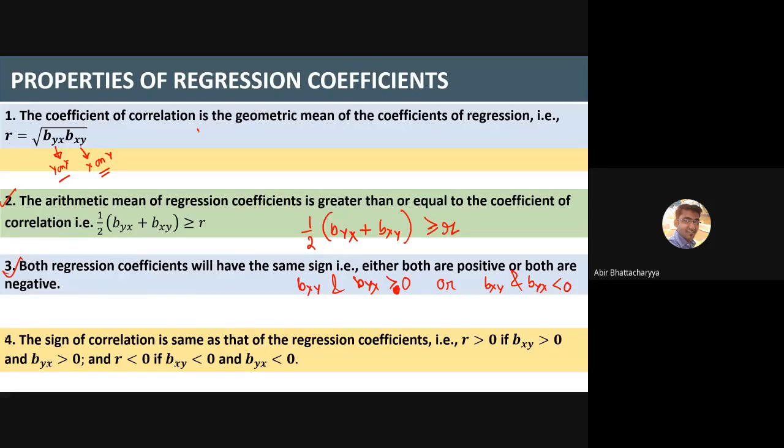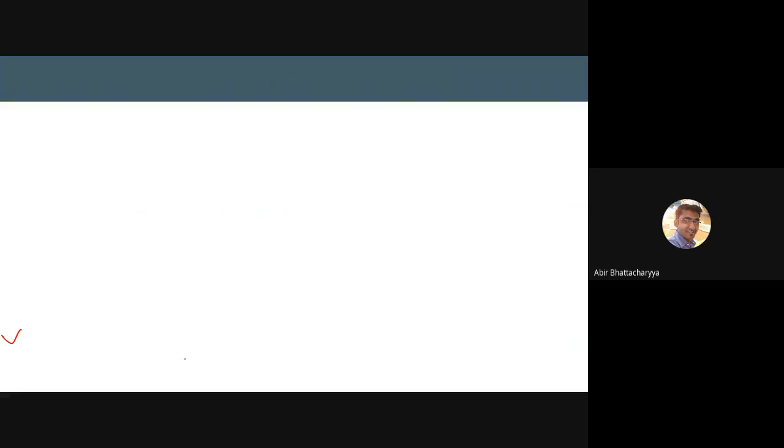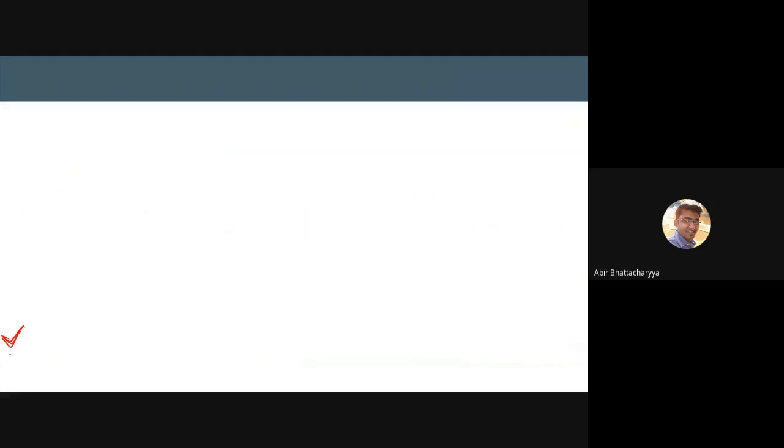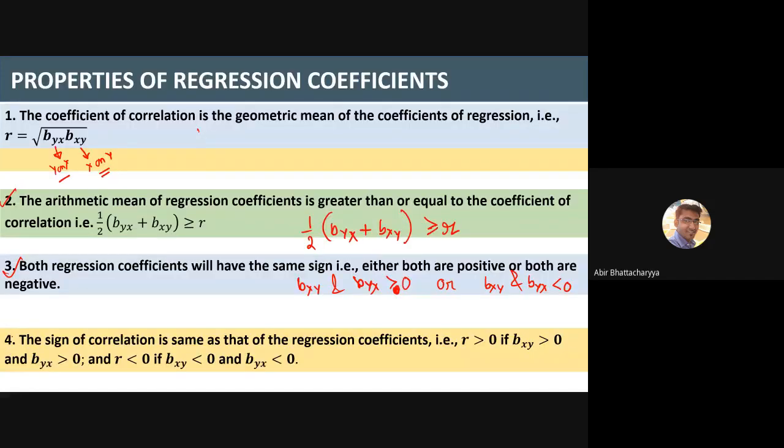The sign of the correlation coefficient is also an important point. It is the same as the regression coefficient sign. That means r is greater than 0, r is positive, if bxy is positive. Obviously if bxy is positive, byx is also positive, as I told you right now. So bxy and byx both positive means r is positive, greater than 0. Both negative means r is also negative.